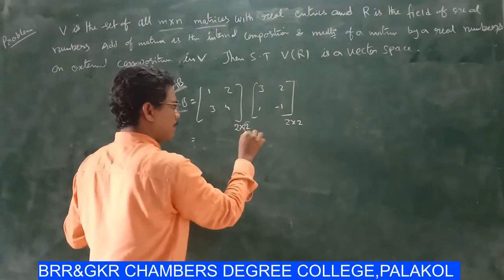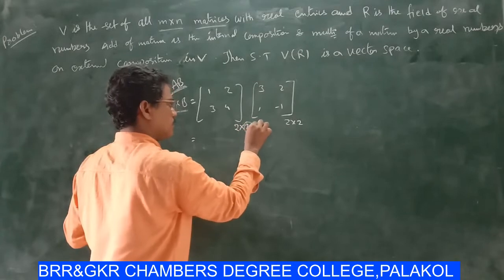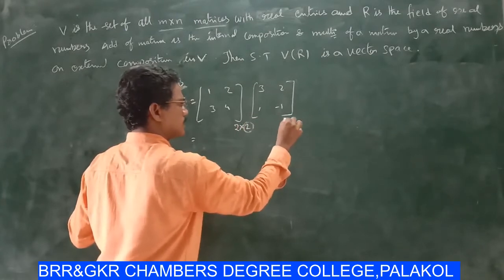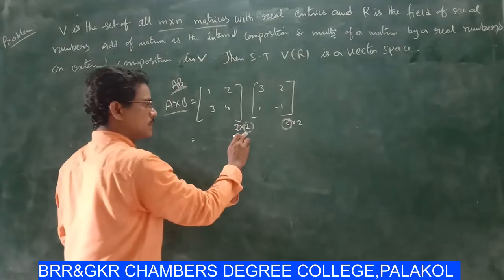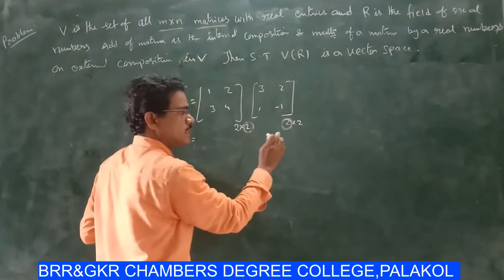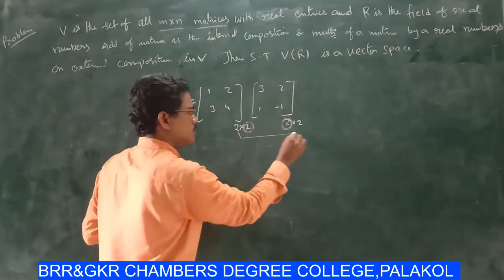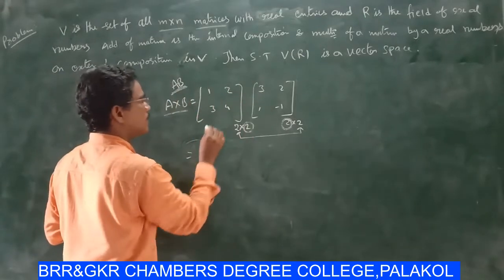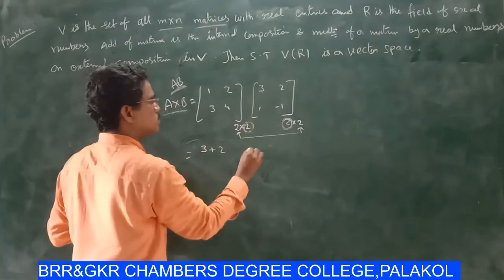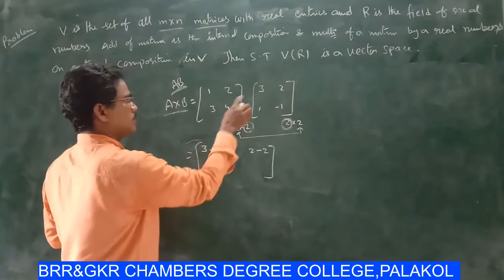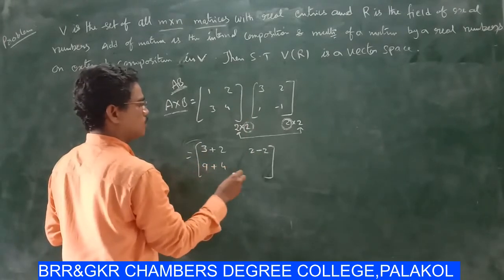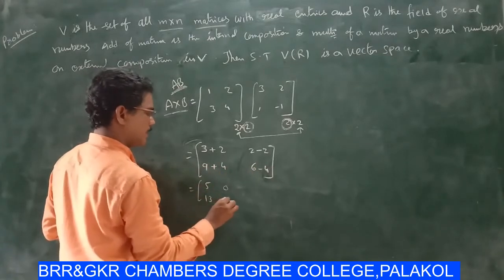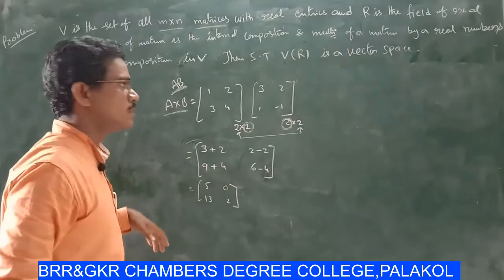Here the number of columns in the first matrix is equal to the number of rows of the second matrix, so multiplication is possible. So 3 plus 2 is 5, 2 minus 2 is 0, 9 plus 4 is 13, 6 minus 4 is 2. This is the multiplication of the matrices.